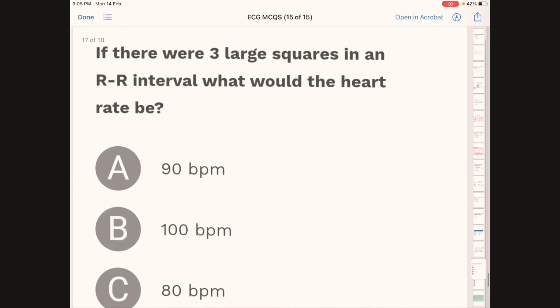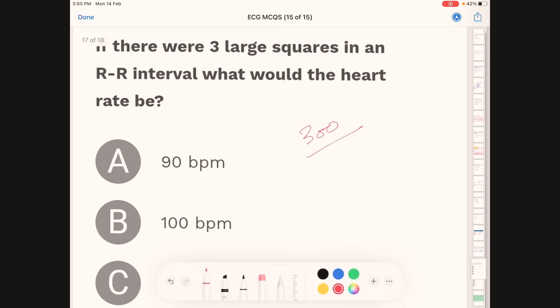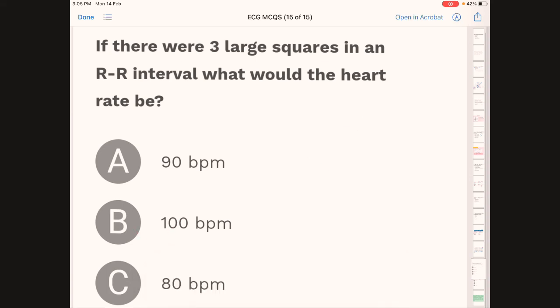Next question. If there are 3 large squares in an RR interval, what would be the heart rate? Just now we discussed this question. If we are calculating with large squares, we have to divide 300 by 3. That means 100.